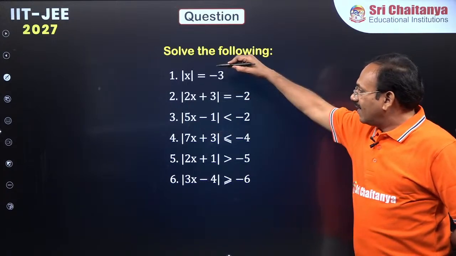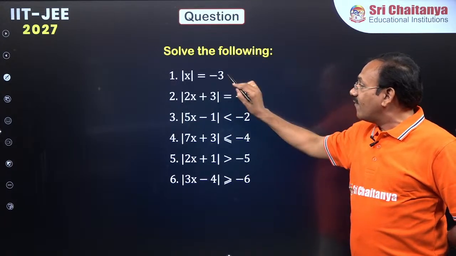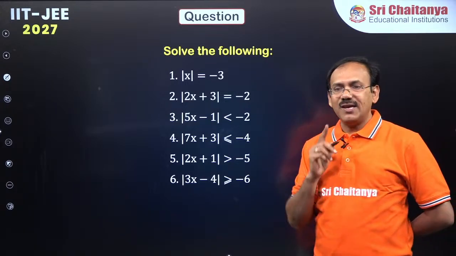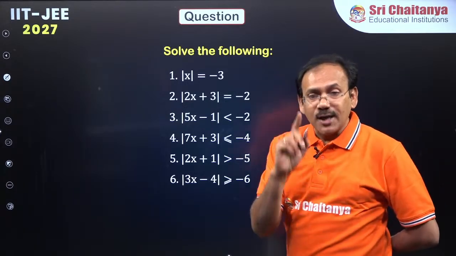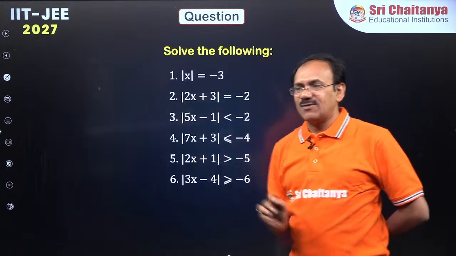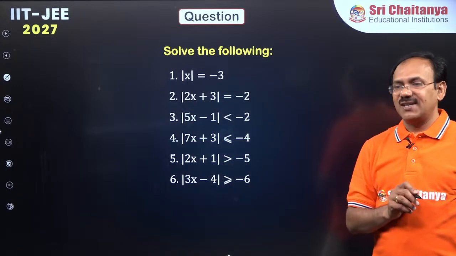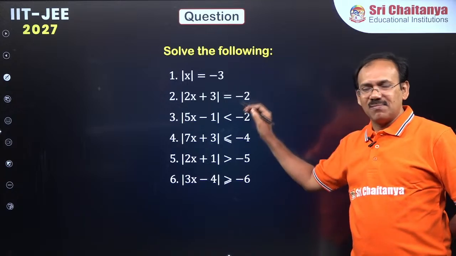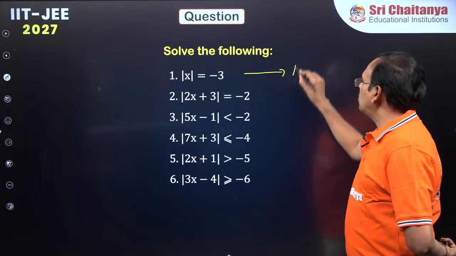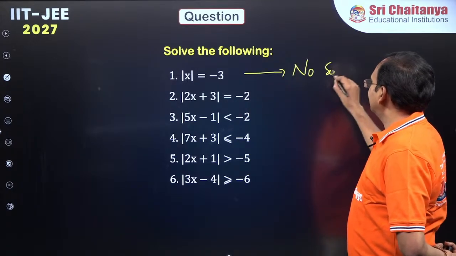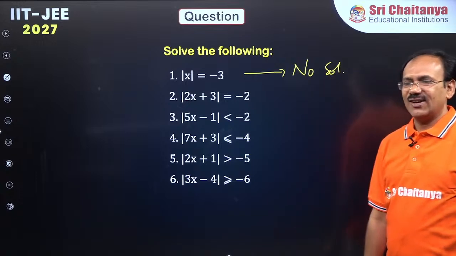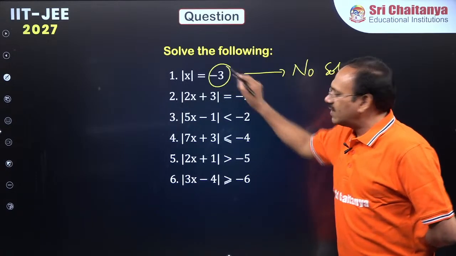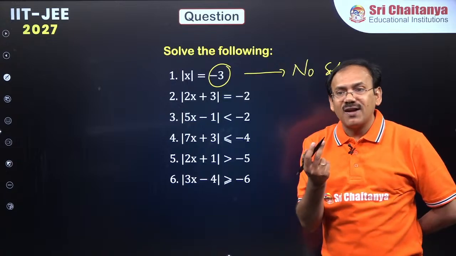Mod x, when a negative number is here, be careful. If it is a positive number, the earlier case is fine. If it is a negative number, dear students, modulus can never be a negative number. So, no solution. So you must be careful with whether it is given a positive number or a negative number.